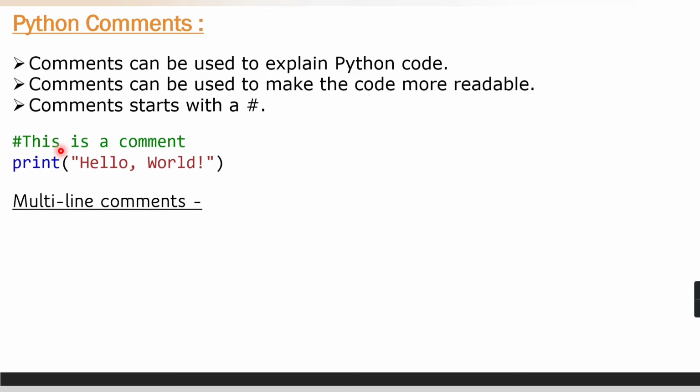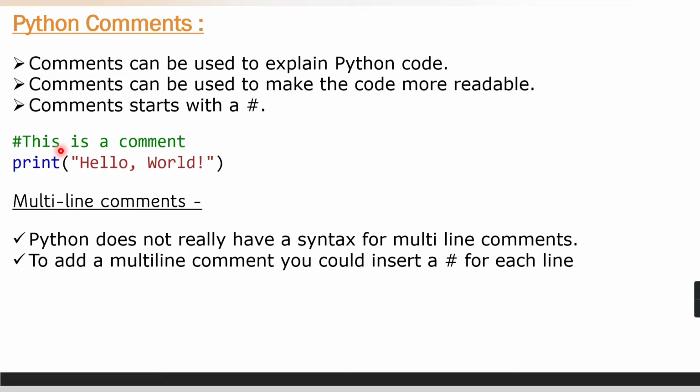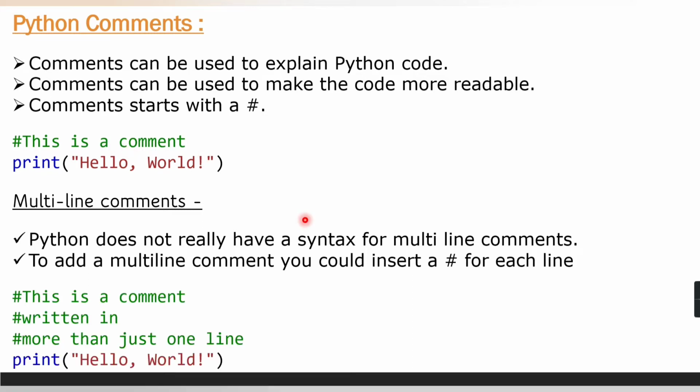Now, multi-line comments. In other programming languages like C++ and Java, there are multi-line comments, but in Python we do not have a syntax for multi-line comments. So to add a multi-line comment, you can insert the same symbol for each line. Let me show you. In this way, if you want to insert multiple lines, this is a comment written in more than just one line. So in this way you can provide multi-line comments.